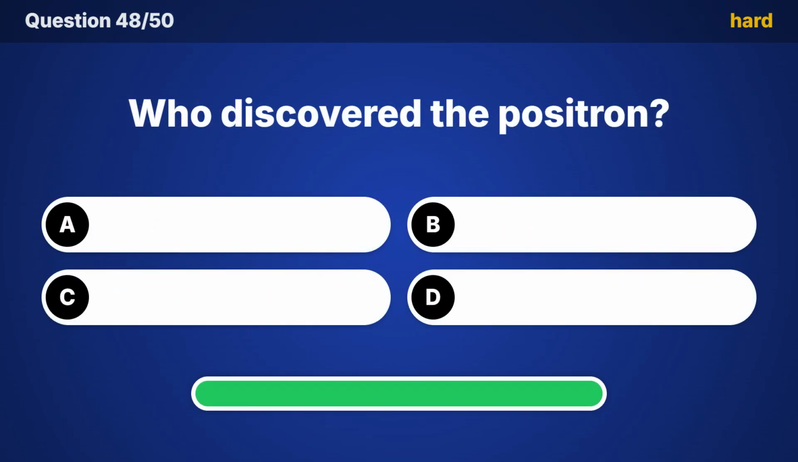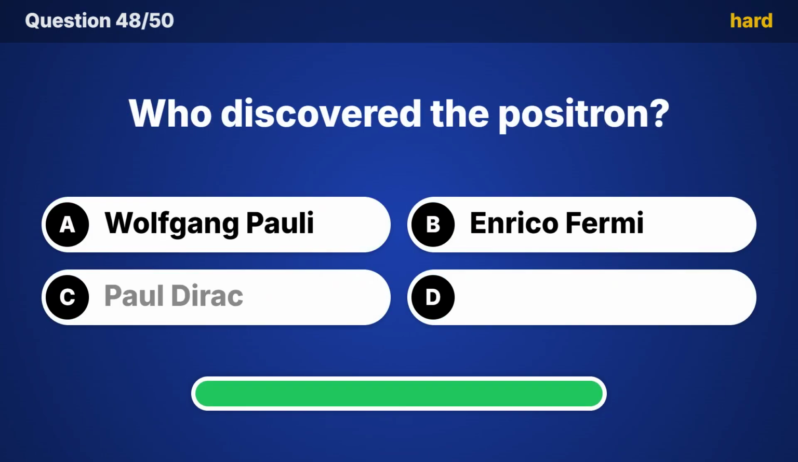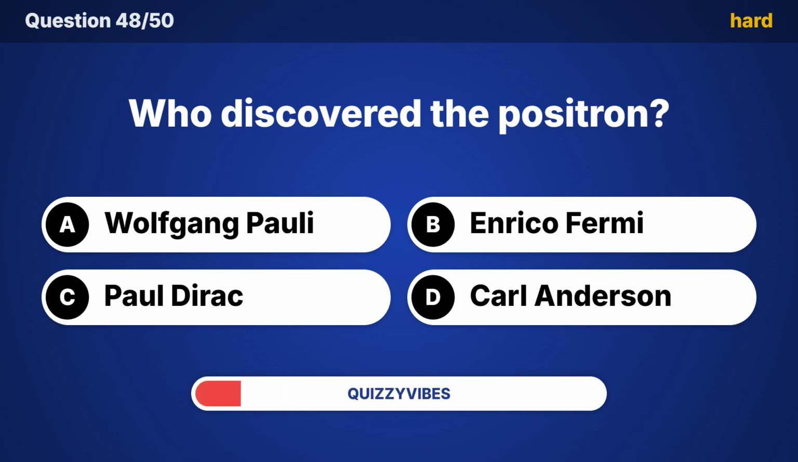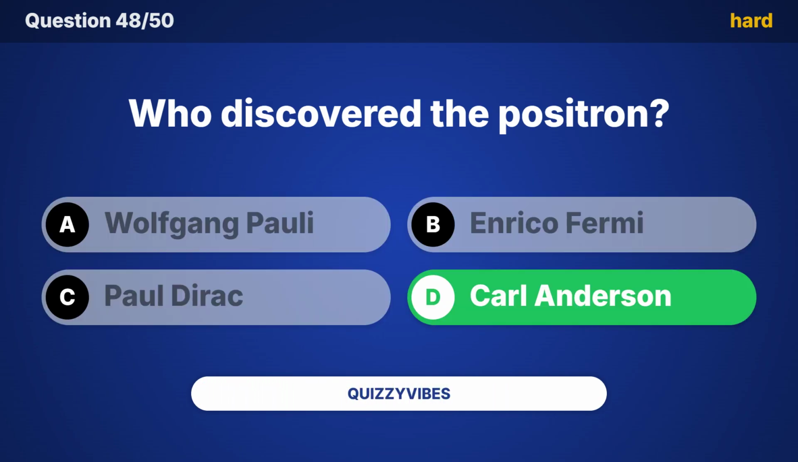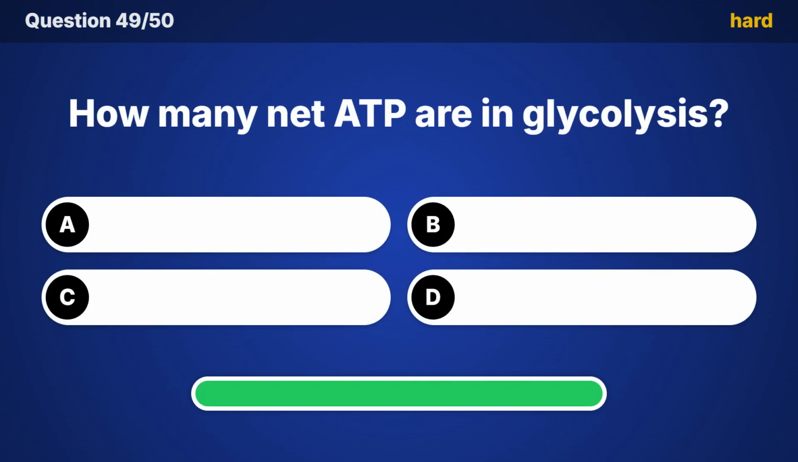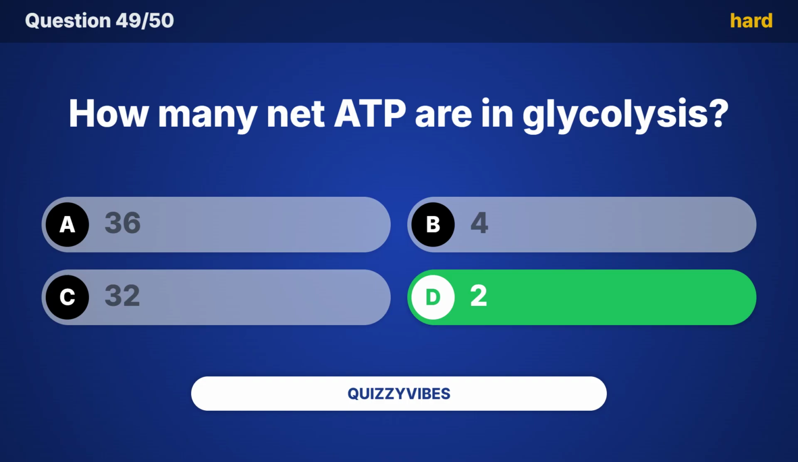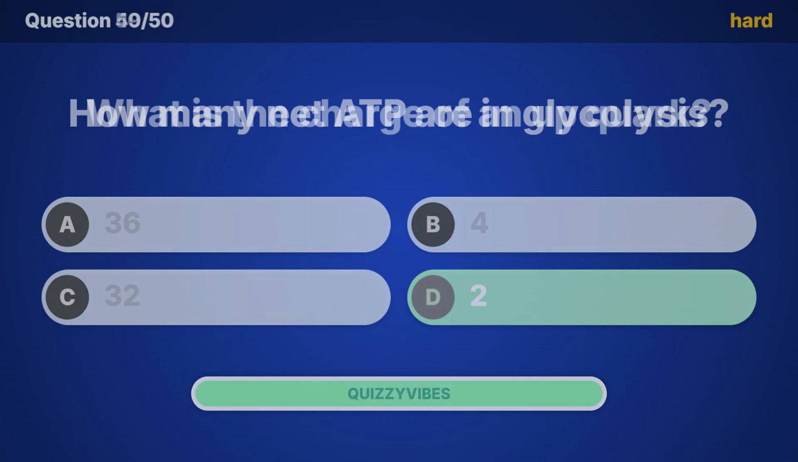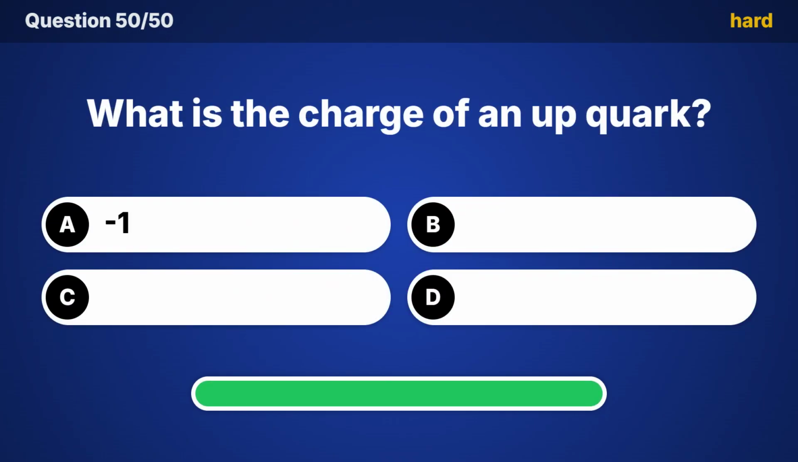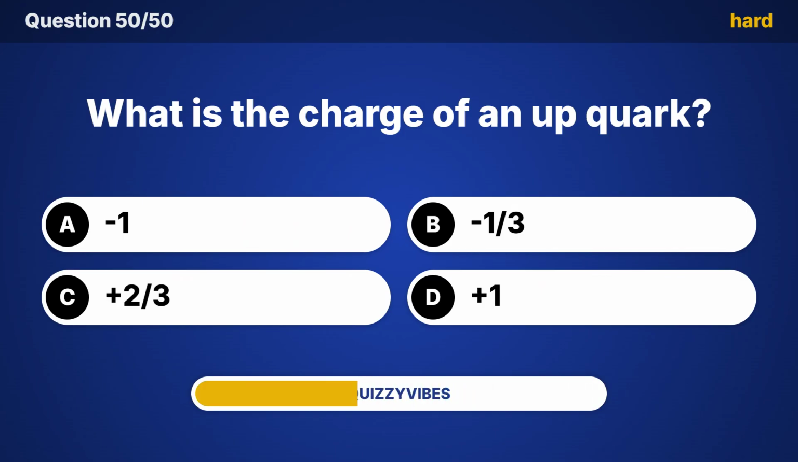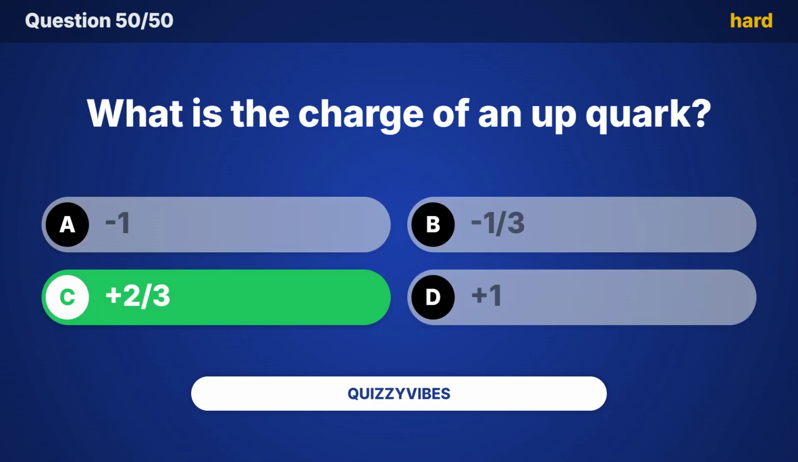Who discovered the positron? Time's up, it's Carl Anderson. How many net ATP are in glycolysis? The correct choice is 2. What is the charge of an up quark? The answer is +2/3.